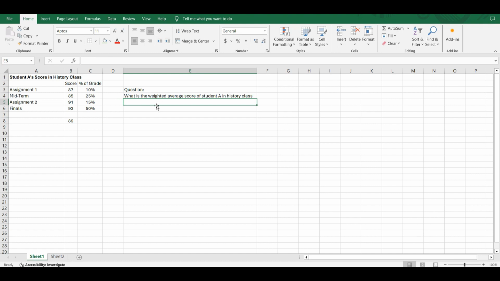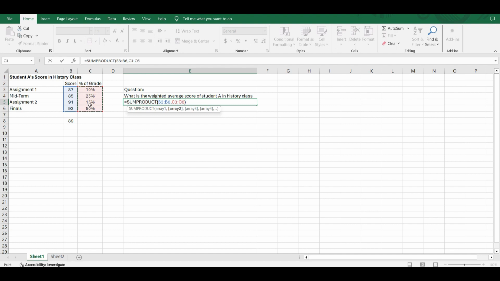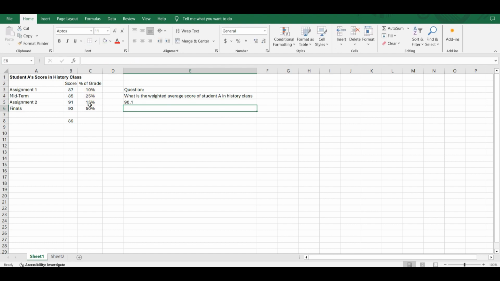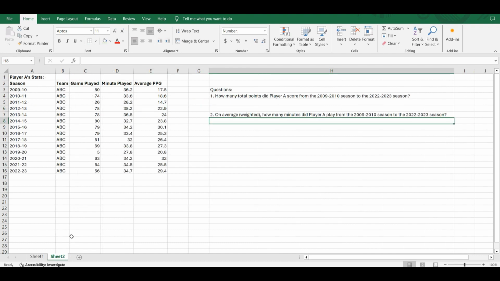So what we want to do here is type equals Sumproduct, and then we select all the scores, and then we select all the weights we want to include. Press enter. So now we know that the weighted average score of student A in history class is 90.1 points, which puts this student's grade into the A range. Let's look at another example.